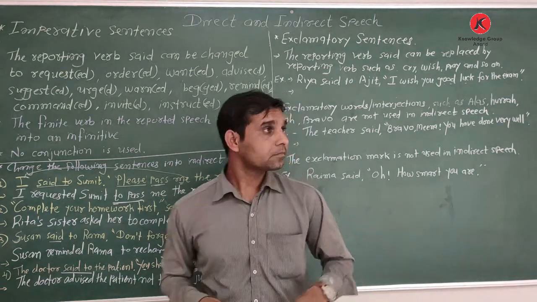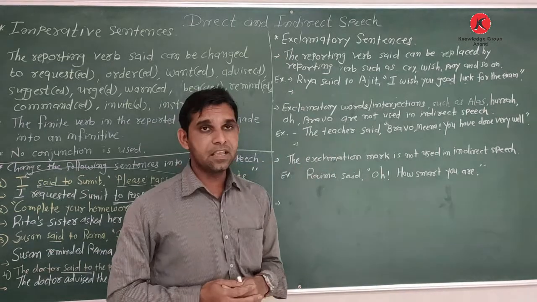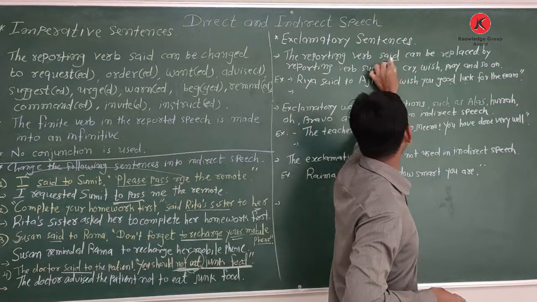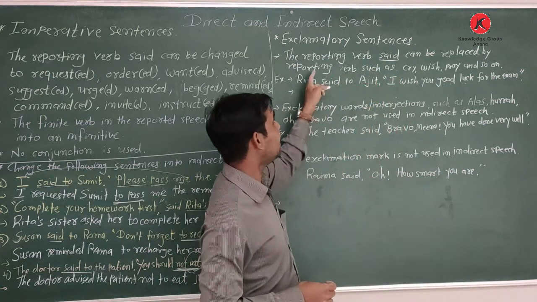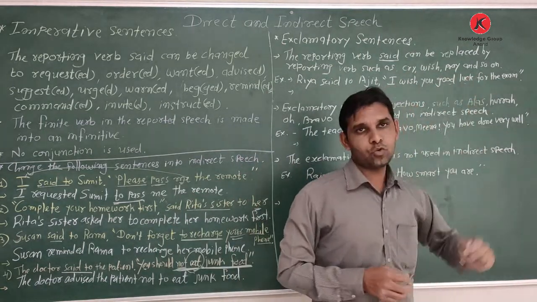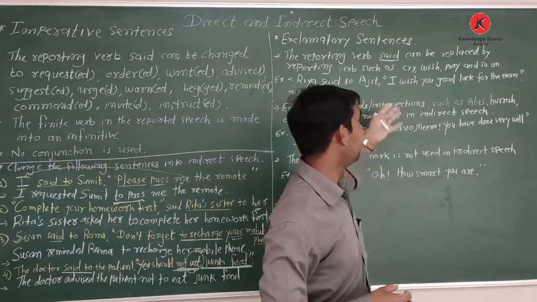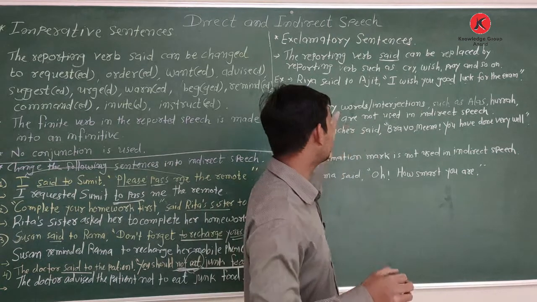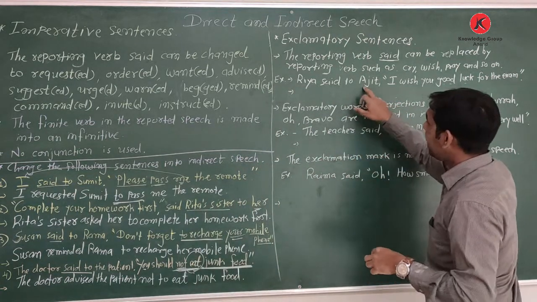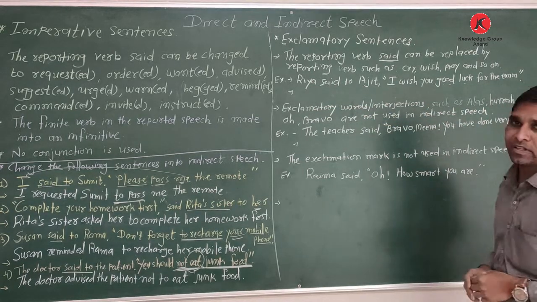Then comes to the exclamatory sentences. In the exclamatory sentences, the verb said can be replaced by the reporting verb. Which reporting verb? Such as cry, wish, pray, and so on. So here already I have written the word, means the sentence about what? About here. See, example is given. See, Riya said to Ajit, I wish you good luck for the exam.